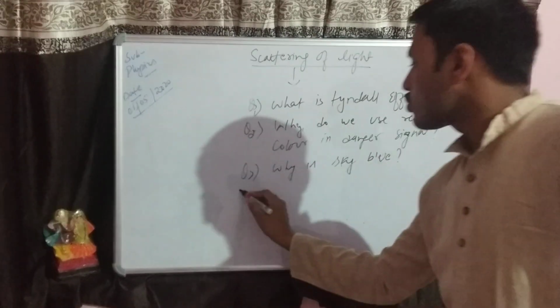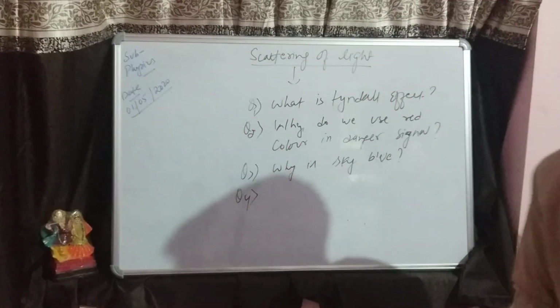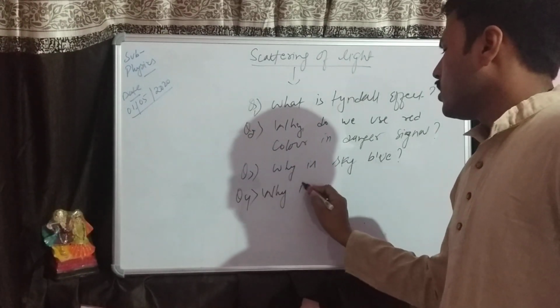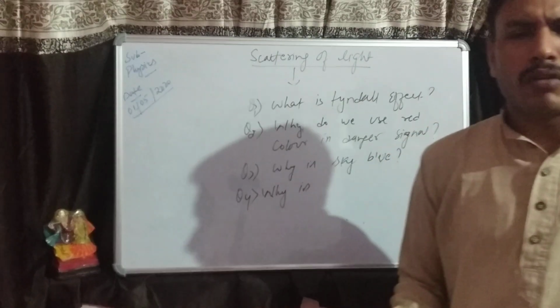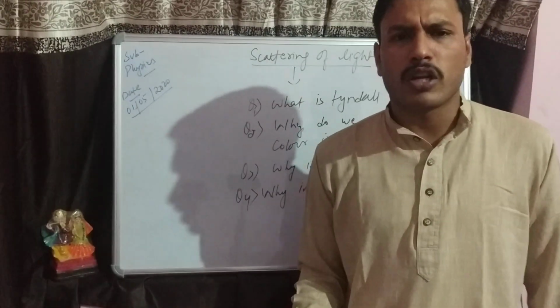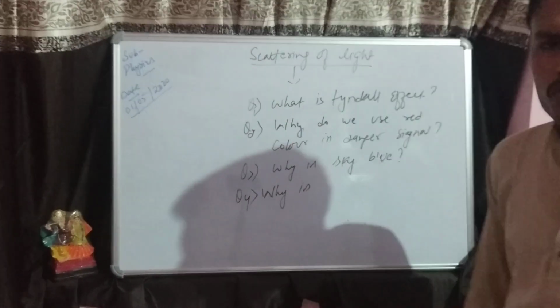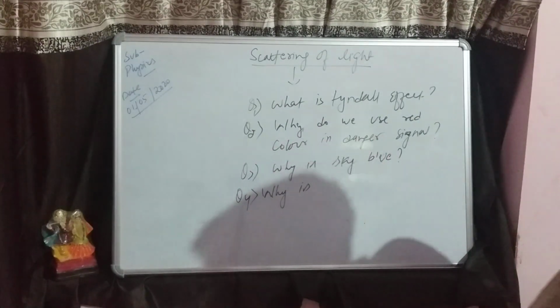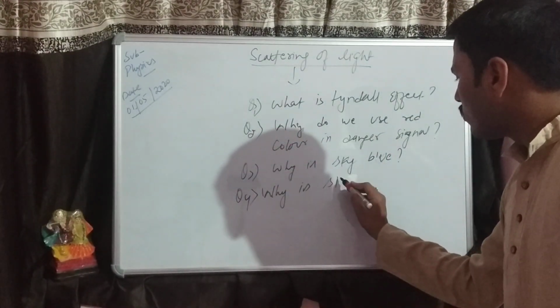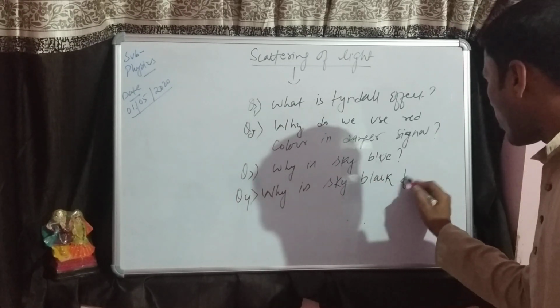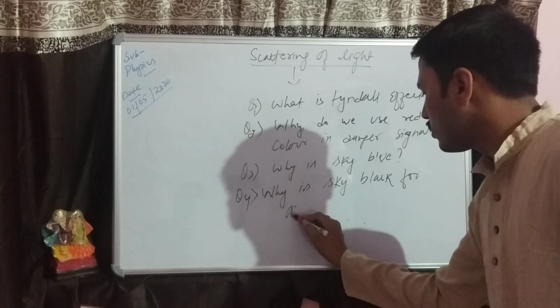And the fourth one is the last homework. My dear students, if you have seen the different videos related to the atmosphere and space, the astronauts are not able to see the sky as blue. So why is the sky black for an astronaut?